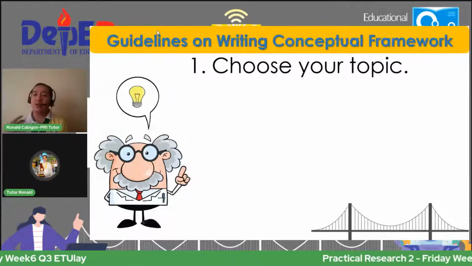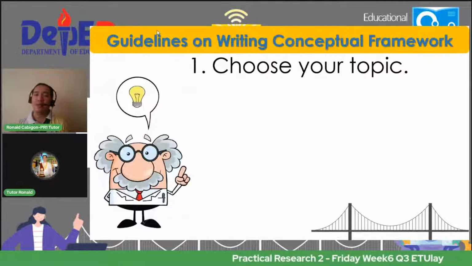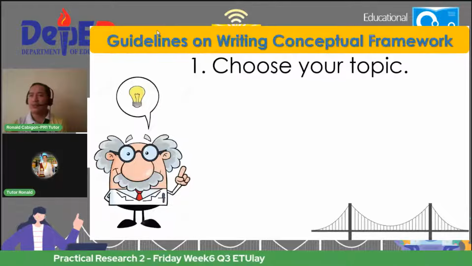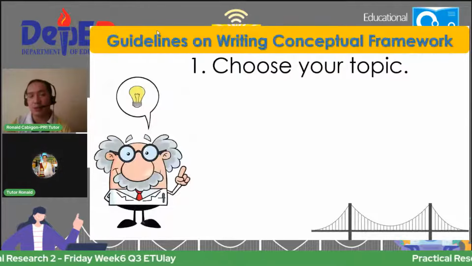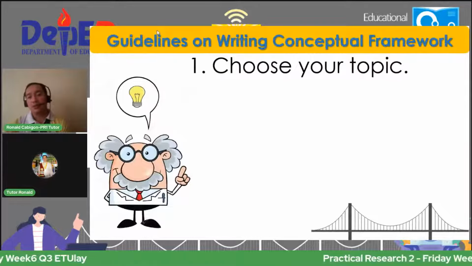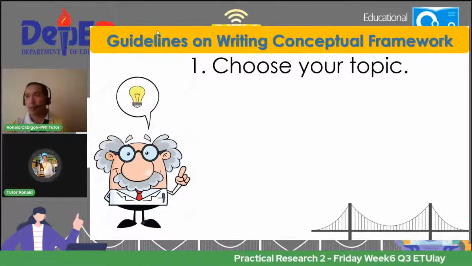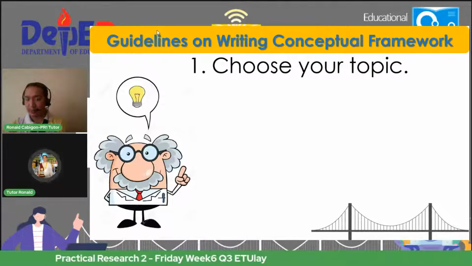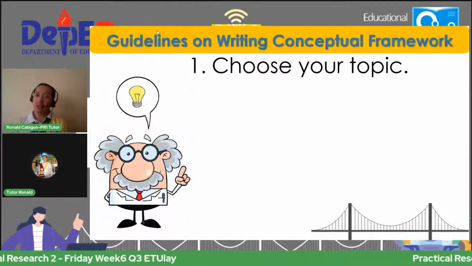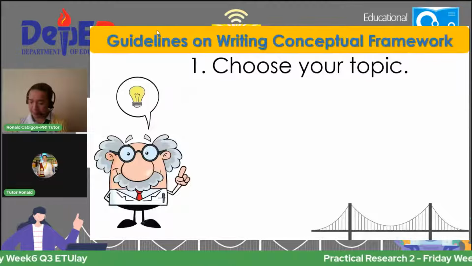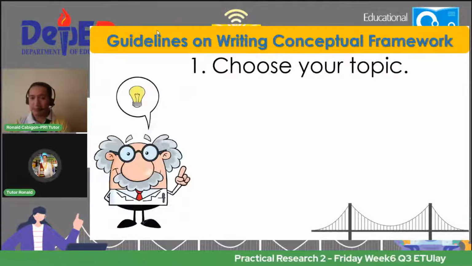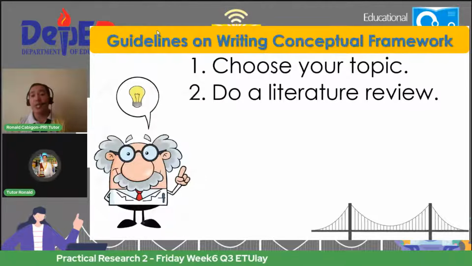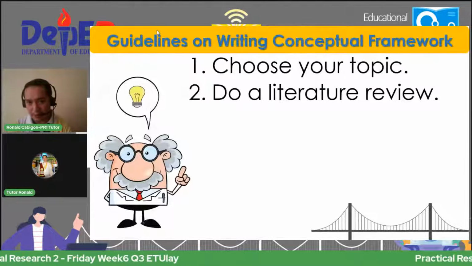That's why our first topic in our first, I think that was first or second online tutorial, was to choose your research topic. So, of course, after choosing your topic, what's the next step? Do a literature review. All right.